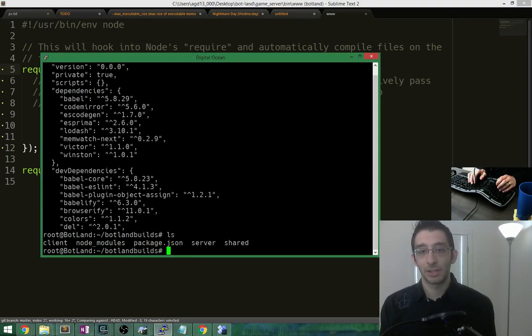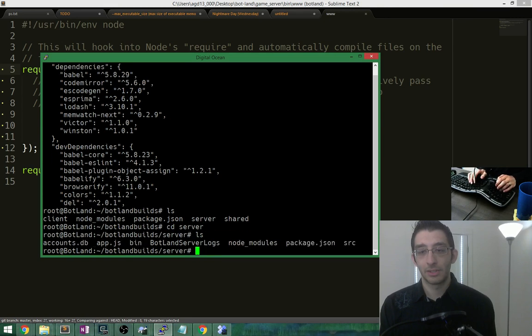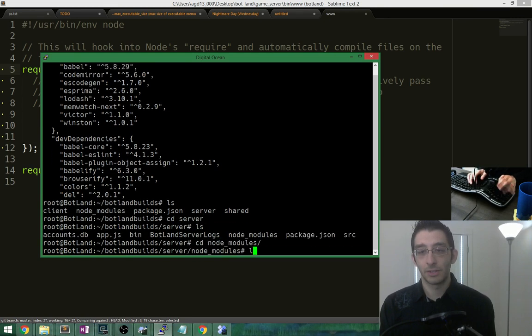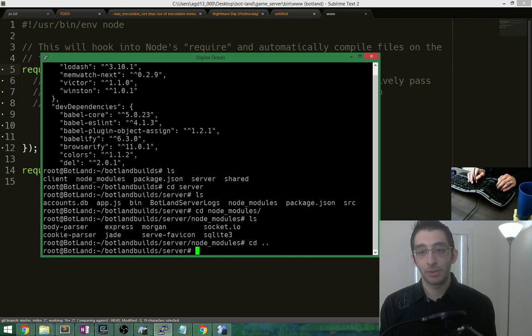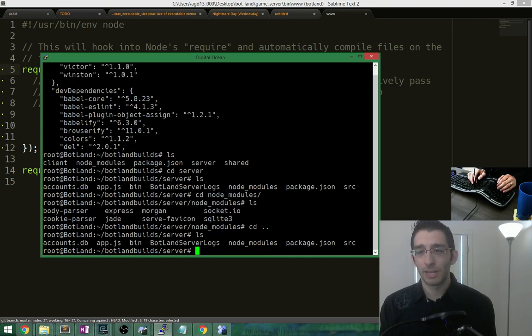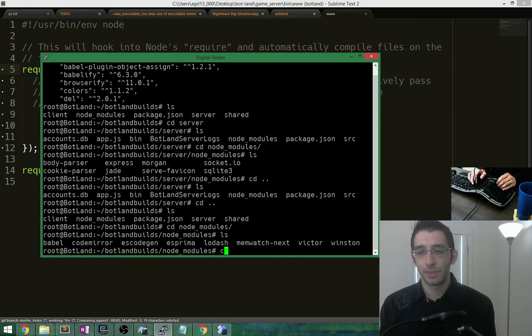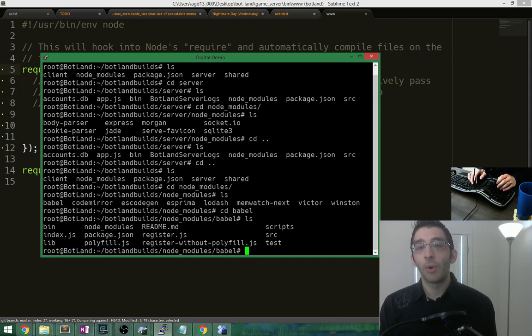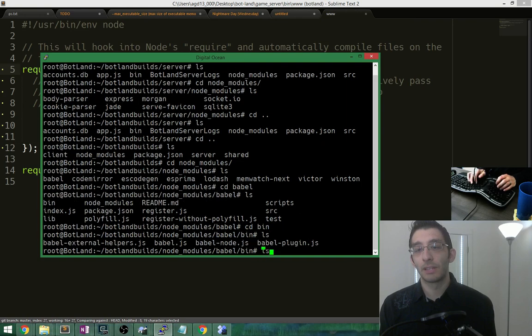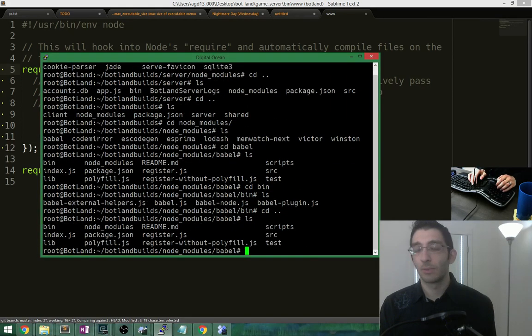Let's take a look at the server, node modules. Yeah, we don't have Babel core. How could this even work right now? There's Babel. Oh, I see. This used to be part of this. It used to be in, well, I don't know where it was. What was it even called? Register?